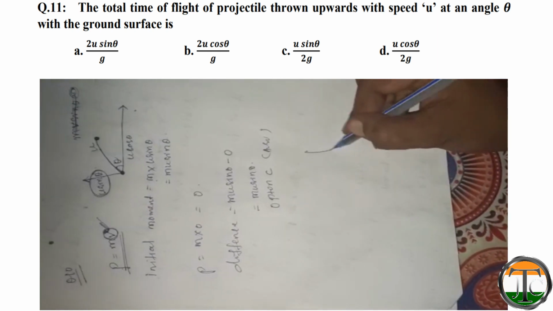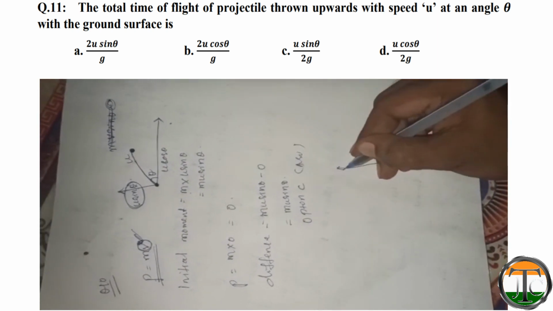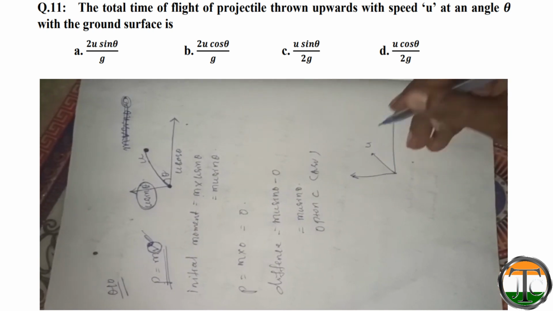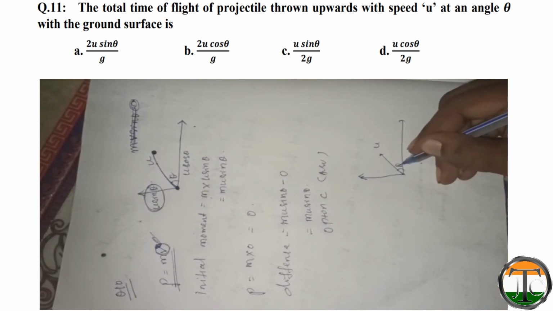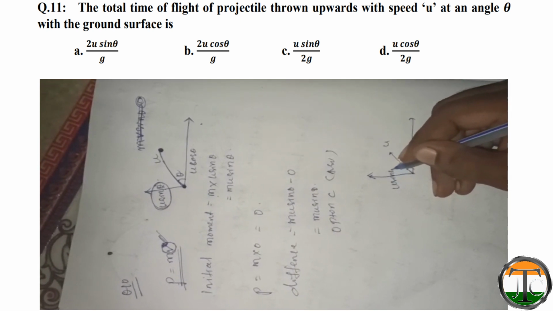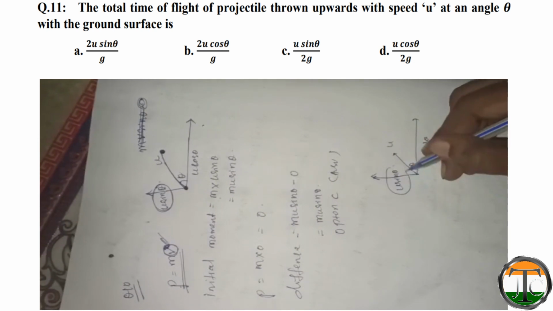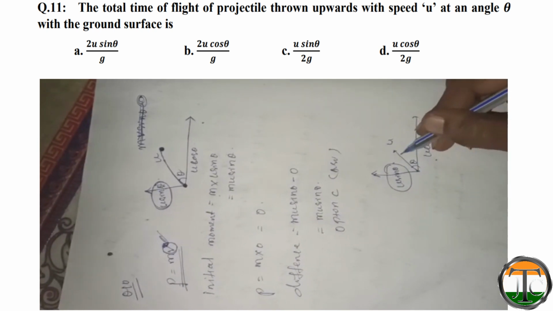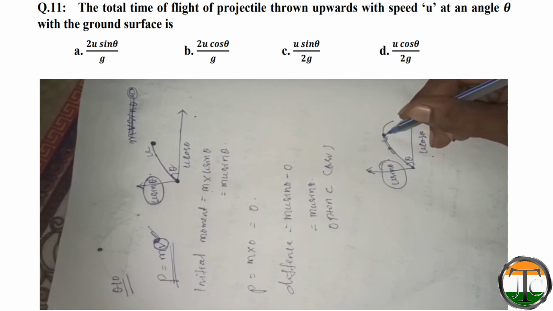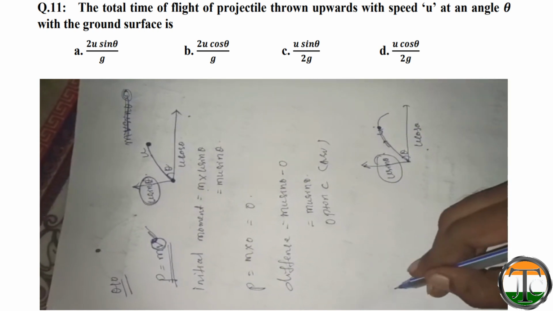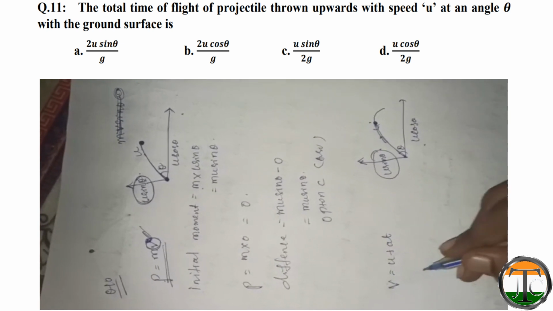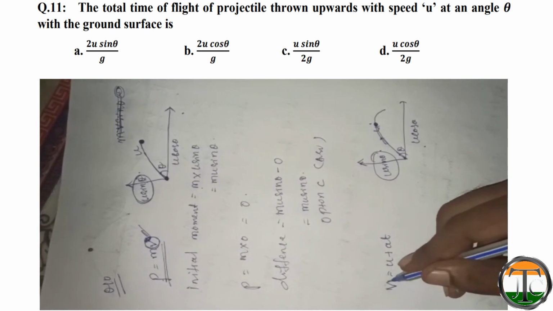So we throw the stone or the projectile with velocity u. This is u, this is theta, this is u cos theta, this is u sin theta. So this u sin theta is helping the stone to reach the peak point. This is the peak point. So here the velocity will be 0. So v is equal to u plus at. So final velocity will be 0.